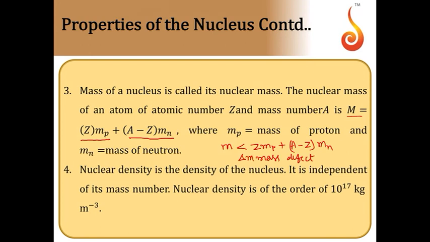Then nuclear density. The nucleus contains almost 99.9% of the mass of the atom, but the size of the nucleus is very, very small, of the order of 10 to the power minus 15 meter. So if you calculate the density, it is of the order of 10 to the power 17 to 10 to the power 18 kg per meter cube. And you can prove that it is independent of mass number. That means all the nuclei, irrespective of how many nucleons are there, have the same density. Whether you take a helium nucleus or a uranium nucleus, all of them will have the same density.